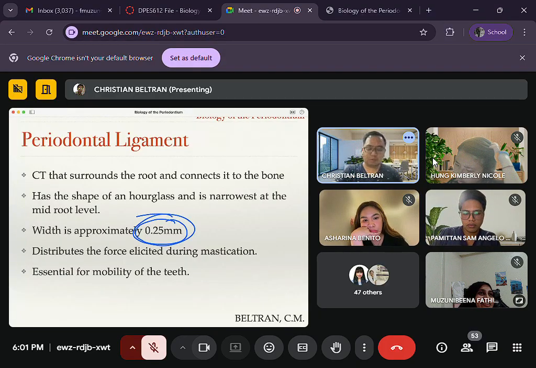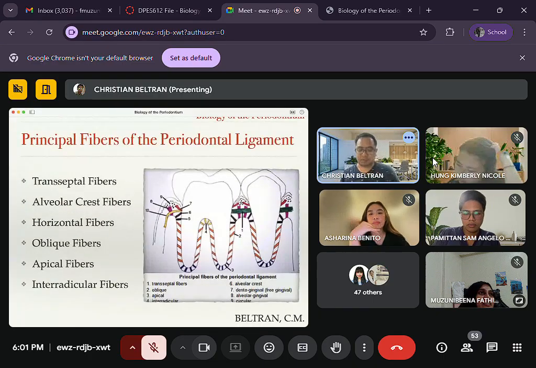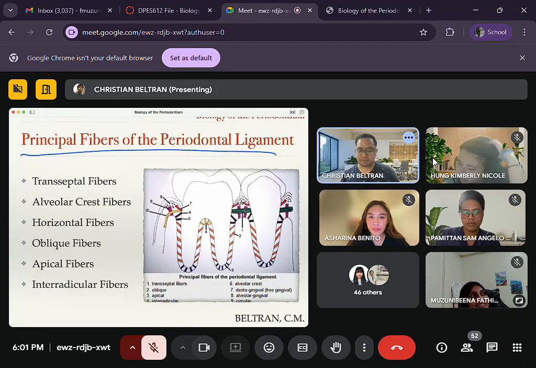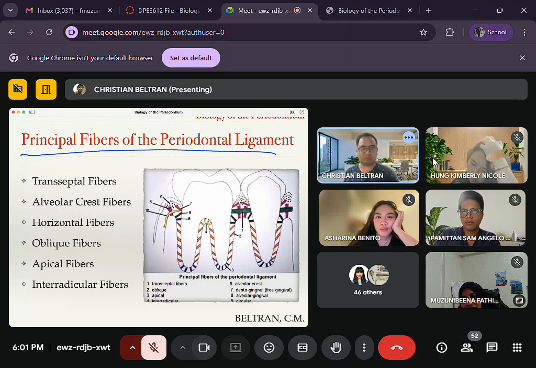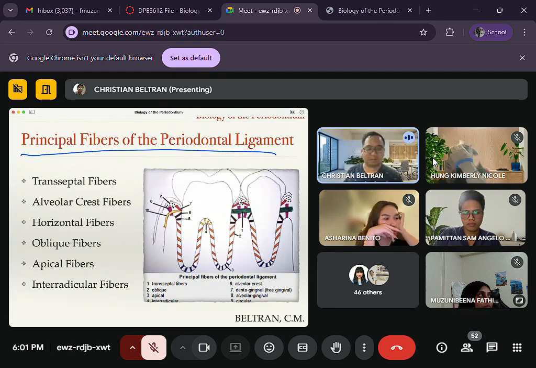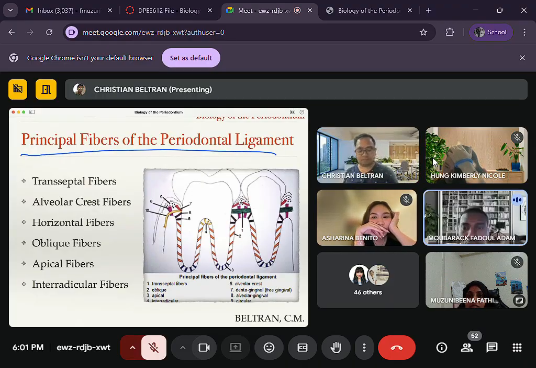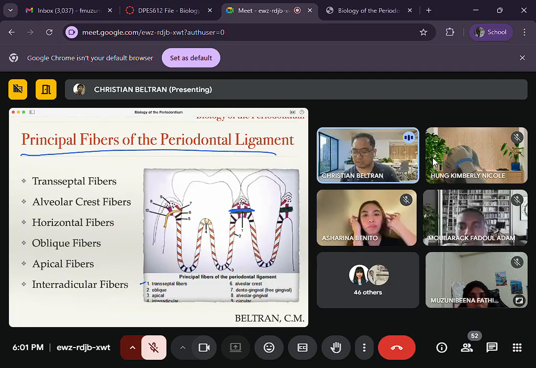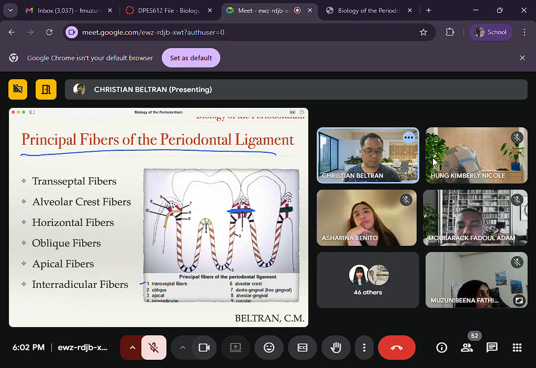Okay. We have here the principal fibers of the periodontal ligament. Which among the periodontal ligaments has cementum to cementum attachment? Is it the transeptal, alveolar crest, horizontal, oblique, interradicular, or apical fibers? Transeptal. It's the transeptal, number 1 here. Transeptal, cementum to cementum. Okay?